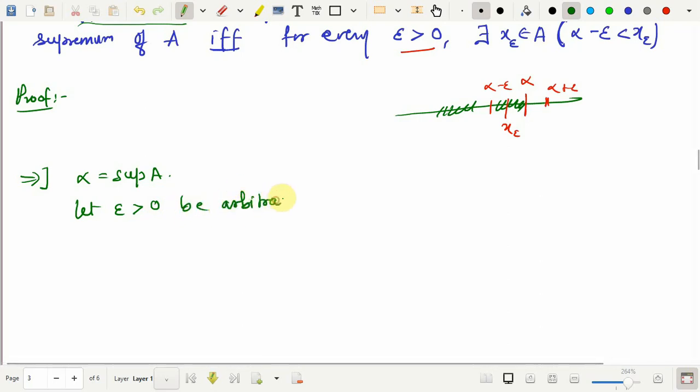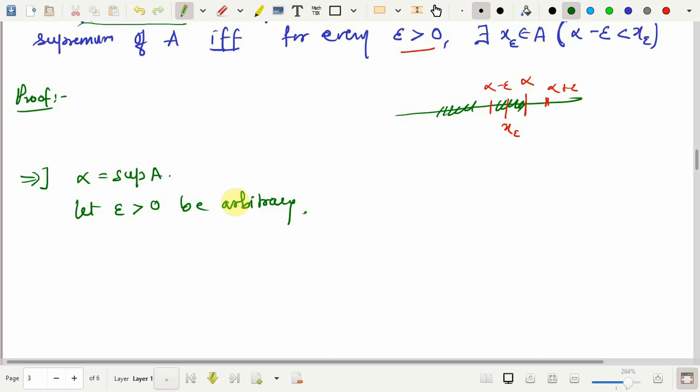Some epsilon greater than 0 I have taken, and for this I am going to show that this condition holds, that there is an x epsilon belonging to A such that alpha minus epsilon is less than x epsilon. Now, why does there exist an x epsilon? It is very clear. Whenever I have epsilon positive, alpha minus epsilon, because I am removing a certain quantity from alpha, will always be strictly less than alpha.